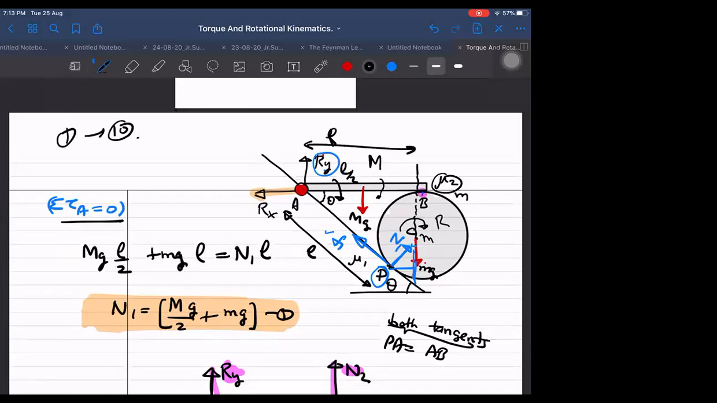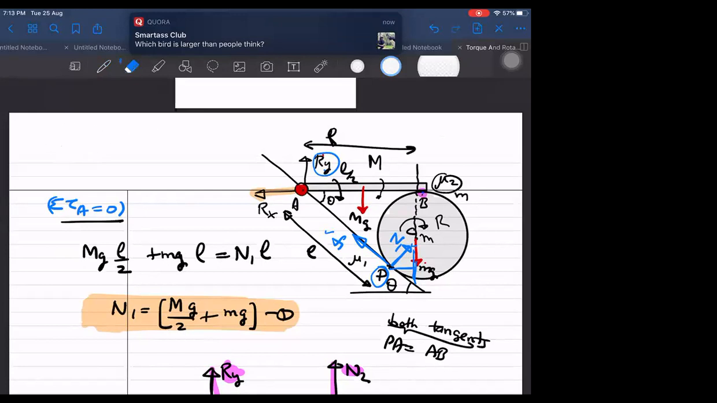And that will be equivalent to solving 10 questions. If you solve it first by taking torque about this point, then about B, and then try in different ways, and every time you are getting the same answer. And this has one more advantage. We don't have to worry about the answers, because answers we already know.